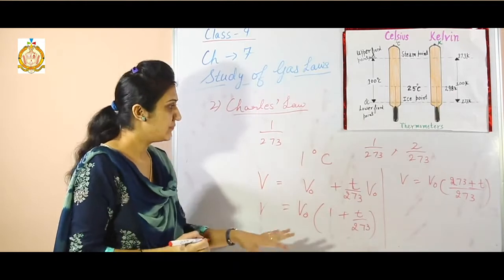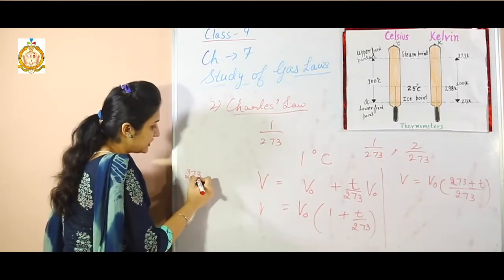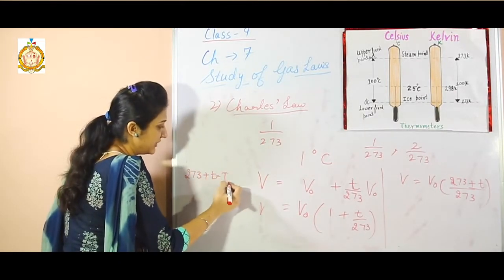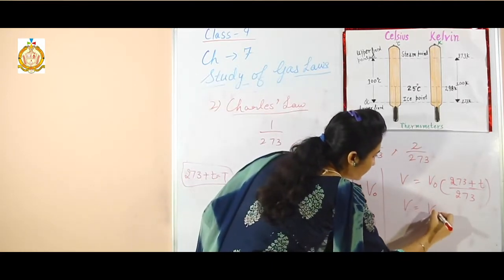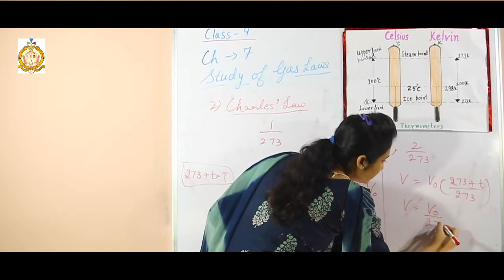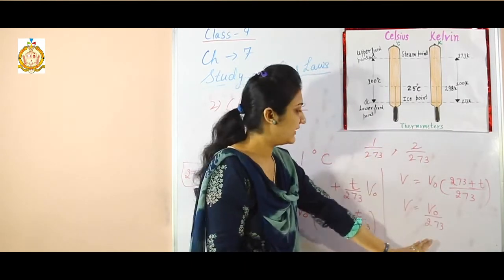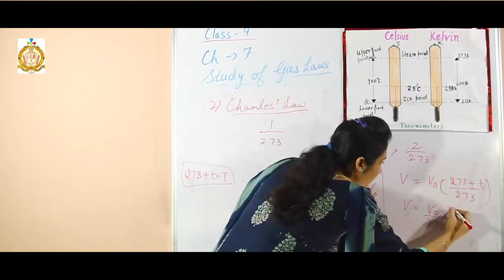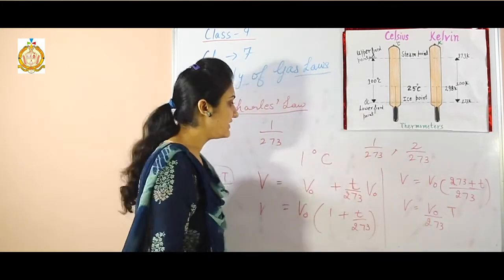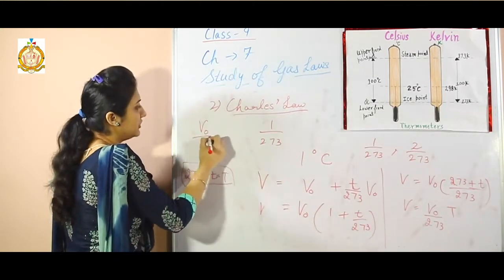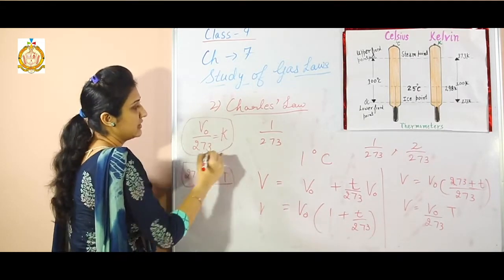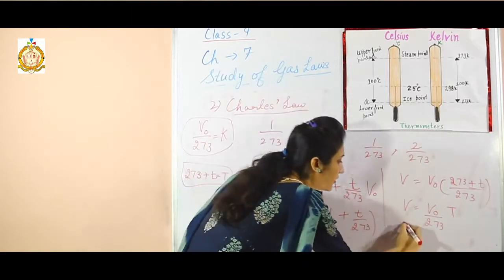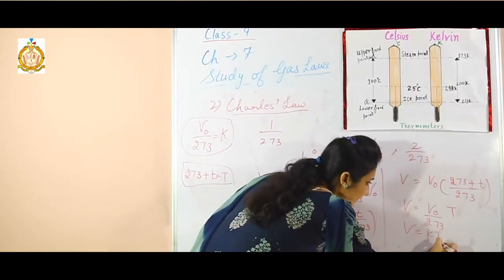So if I say 273 plus T equals capital T, I can write V equals V0 over 273 into capital T. If I say V0 over 273 is a constant, then I can write V equals KT.